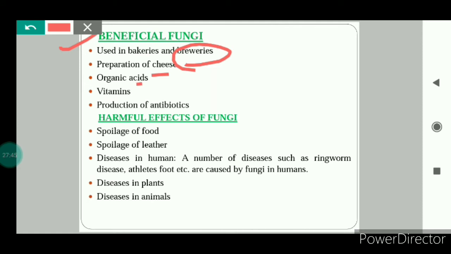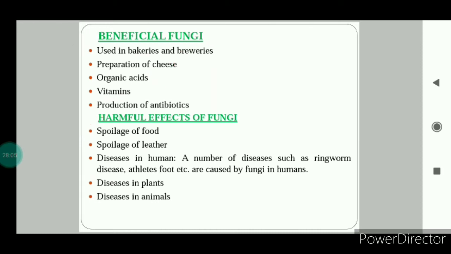Fungi are also used for producing organic acids. Vitamins: yeast is a very good source of vitamin B. Production of antibiotics: some antibiotics are produced from fungi also. Next is the harmful effect of the fungi.